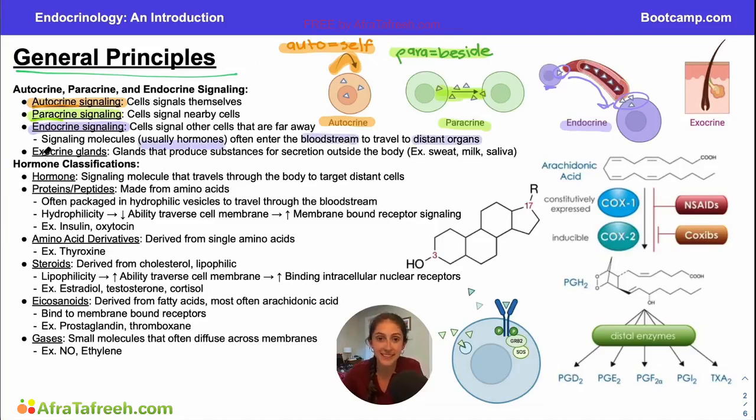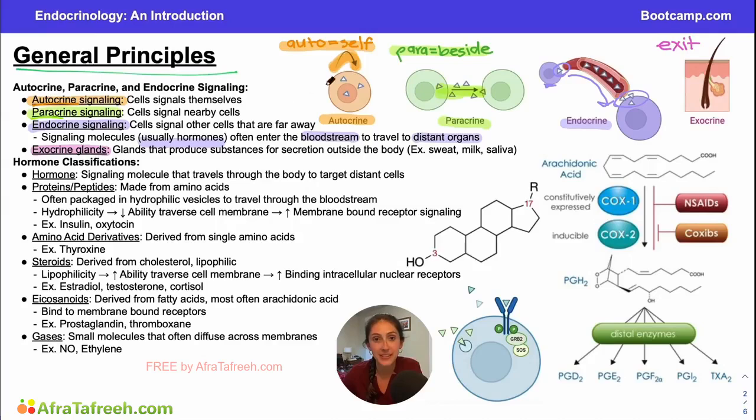Now, the last type of signaling that I want to make sure that you guys are aware of is exocrine signaling. So exocrine glands, whenever I think about an exocrine gland, I think about it producing something that is going to exit the body, exocrine and exit. And these glands are really producing substances that are going to be secreted outside the body. So they're going to exit the body.